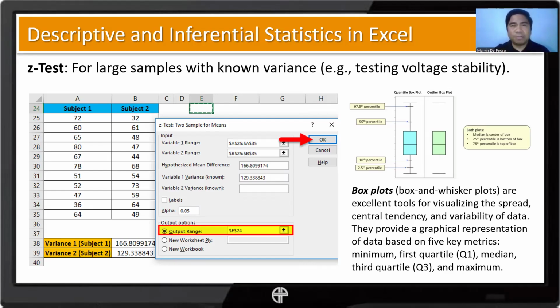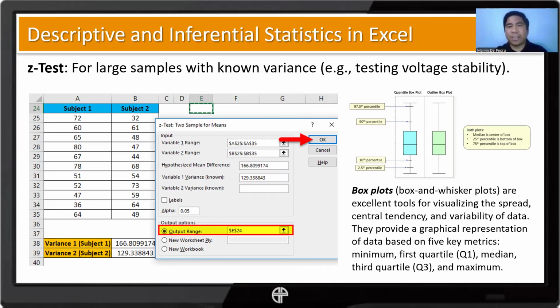I think Excel is using the quartile type of box plot, because it only has one upper whisker and one lower whisker, unlike in this version, where we have several parts to our whiskers.